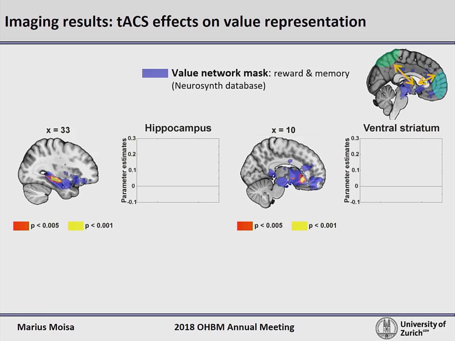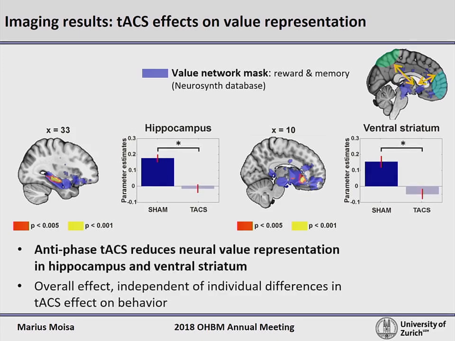And indeed, what we observed is that anti-phase TACS decreases the value representation in two subcortical valuation regions, namely hippocampus and ventral striatum. The BOLD signal in these regions highly correlates with value representation during the sham condition, and this is disturbed when anti-phase TACS is applied. This is a main effect, an overall effect, meaning that anti-phase stimulation affects the value representation similarly in all subjects, irrespective of the impact of the stimulation on choice consistency.